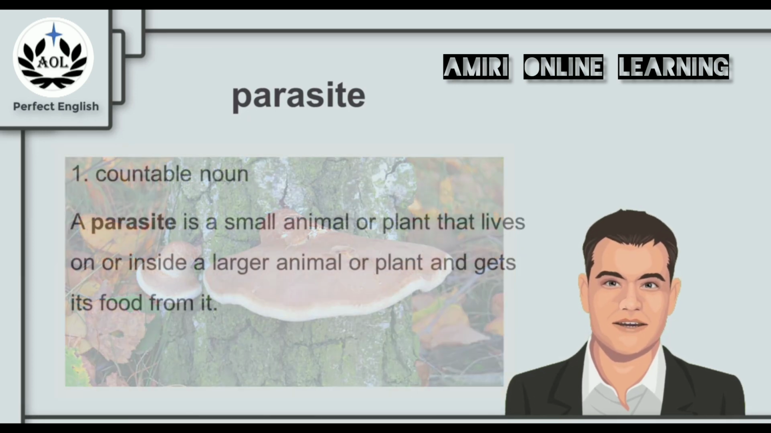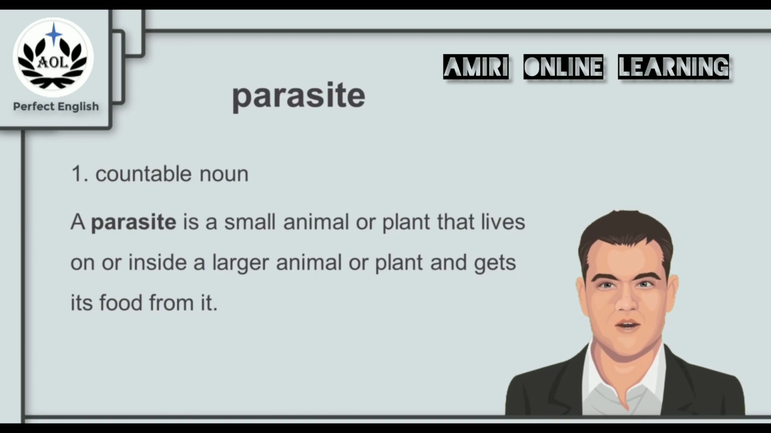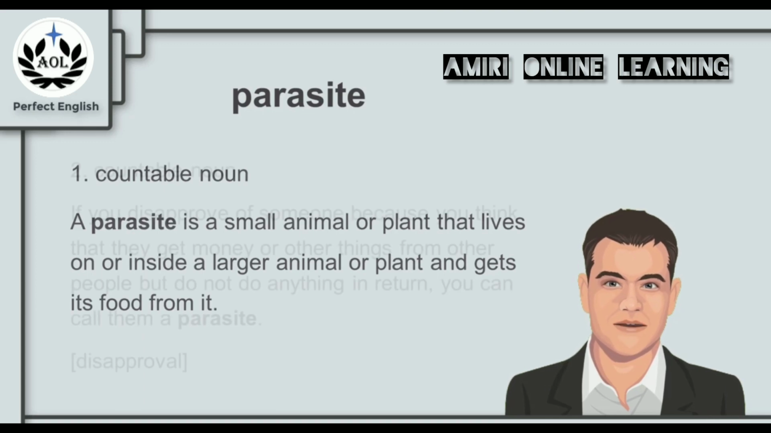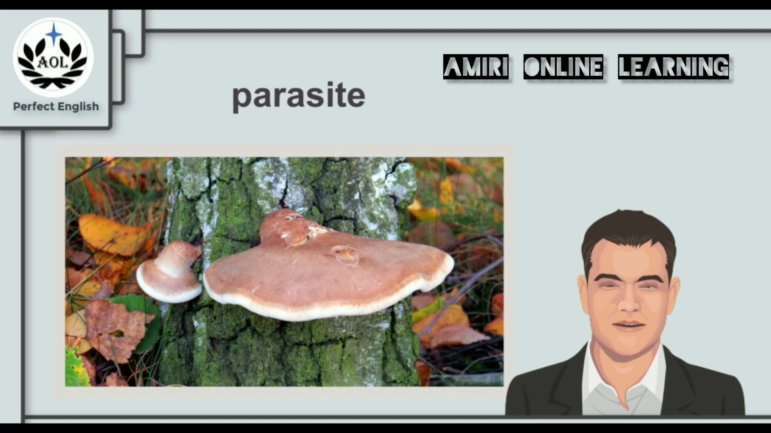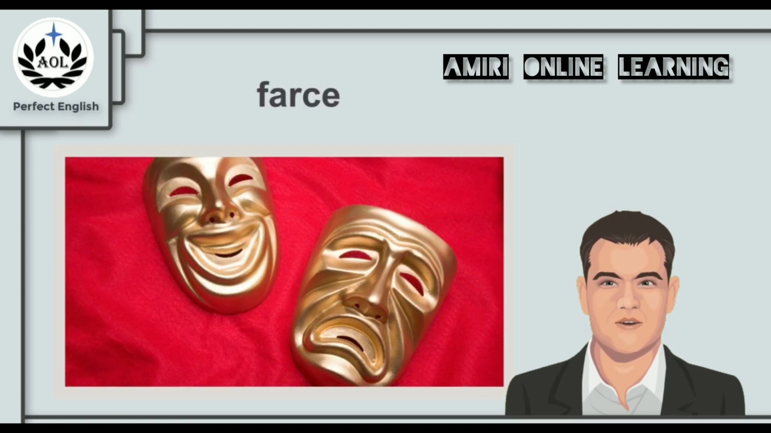Let's find out. A parasite is a countable noun. A parasite is a small animal or plant that lives on or inside a larger animal or plant and gets its food from it. So that was just like the way we saw the fungi on this tree. But parasite can also be used in a different context. If you disapprove of someone because you think that they get money or other things from other people but do not do anything in return, you can call them a parasite as well. And obviously this is a negative word that shows disapproval. So the next time you remember this picture of the fungi growing on a tree, remember the word parasite and what it means. And now for the next keyword, farce.